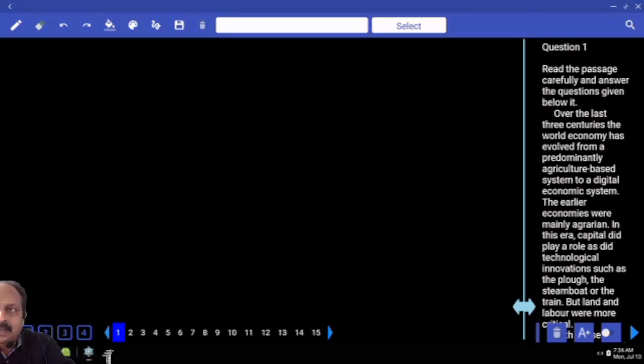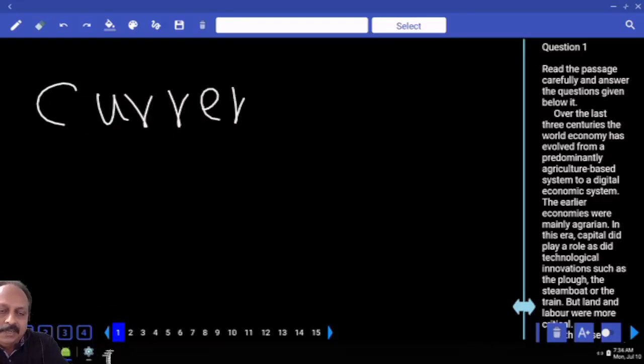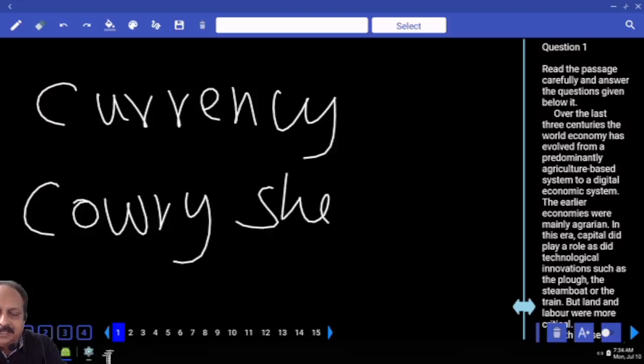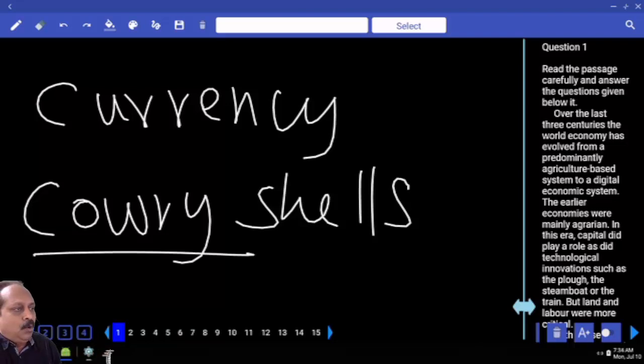Next we had currency. But initial currency was what? Please write cowrie shells. You all know the word shells. We have so many types of shells. One type, C-O-W-R-Y, cowrie shells. All Indians know these shells because if you go to villages, in the past, now I don't know, boys and girls, usually girls, they would play something with the shells. Do you remember? Those shells are called cowrie shells. That was the currency, highly valuable.